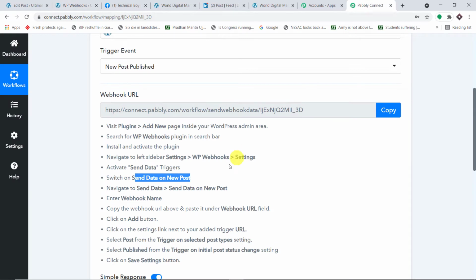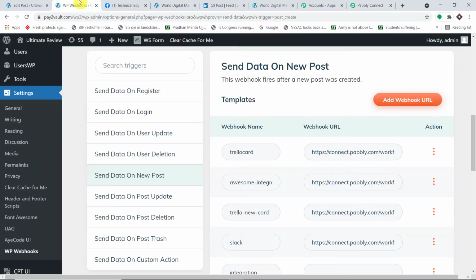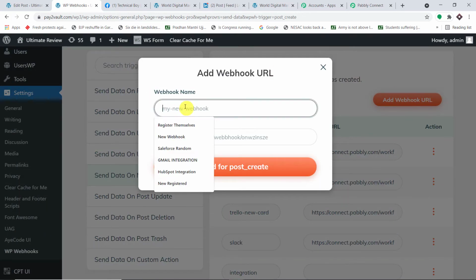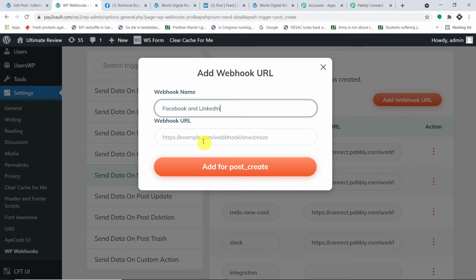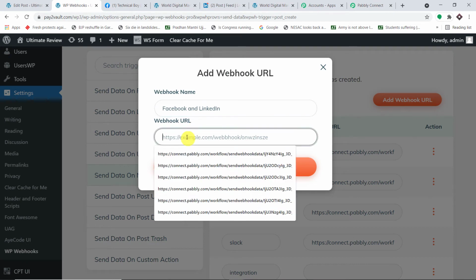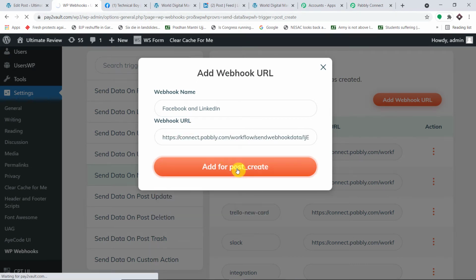Then what next? Now we have to enter the webhook name as well as the webhook URL. Just click on add webhook URL. We have to give a webhook name, so I'm going to give a random name. How about Facebook and LinkedIn? Now we have to enter the webhook URL. So this is the webhook URL. I'm just going to copy this and paste it here. So easy. Just click on add for post create.